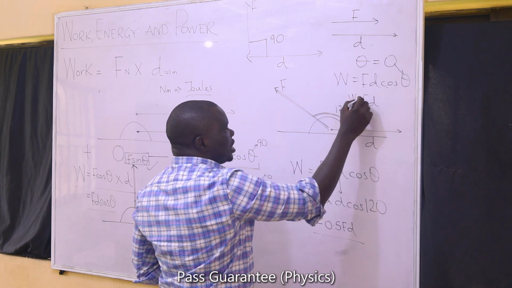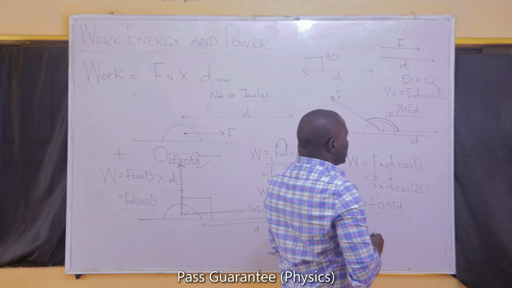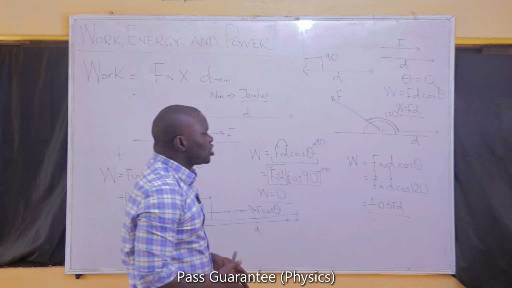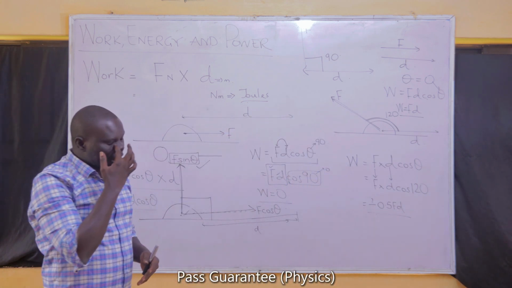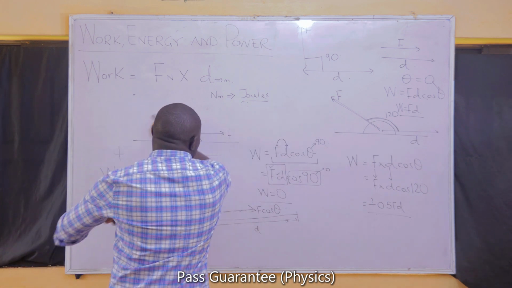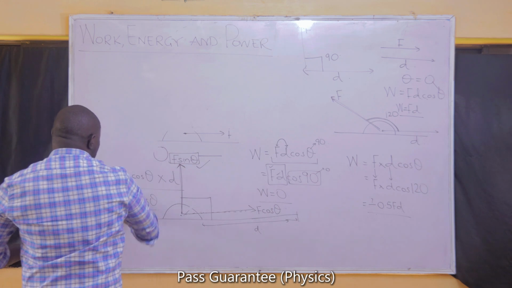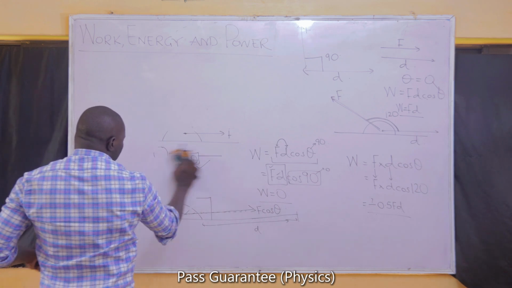So the work in this case will directly be what we started with. That is force times distance. You are not using any angle because they are in the same direction. So you just multiply the force and the distance. We are going to see later the examples that we can use to further exemplify all of this to make them simple.